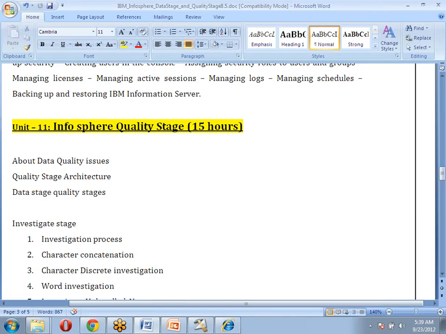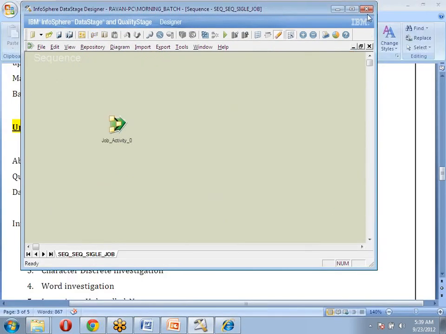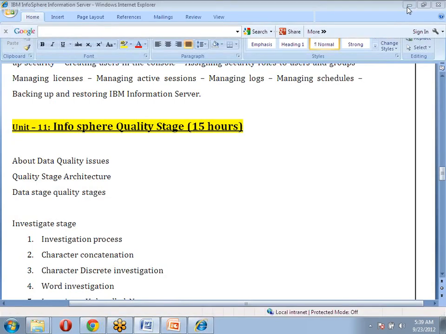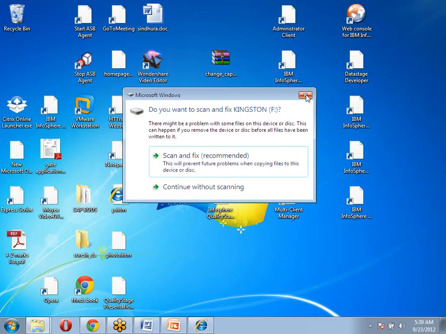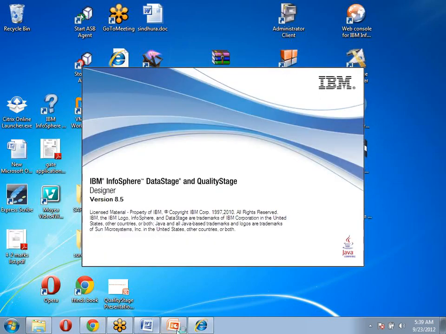We also need to know what this quality stage available in the DataStage tool is, what kind of process we can implement, and how to run this quality stage process. Let me show you the process we are going to work on to design the jobs in quality stage.